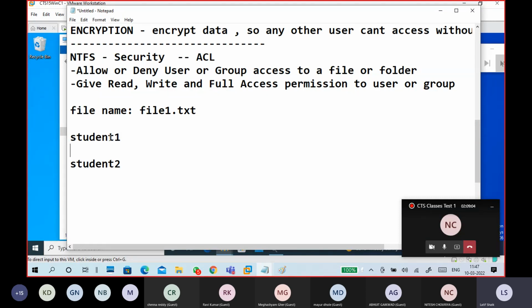So what I'm going to do is, for student 2, I'll give allow permission and deny. I put read, allow, and already I told there is a write permission. Write, deny.